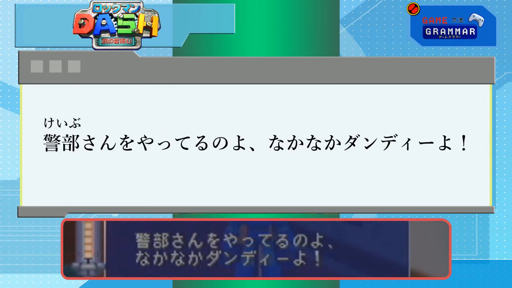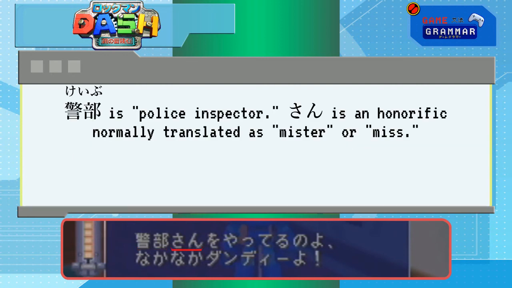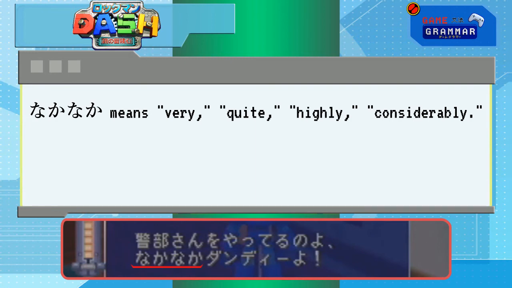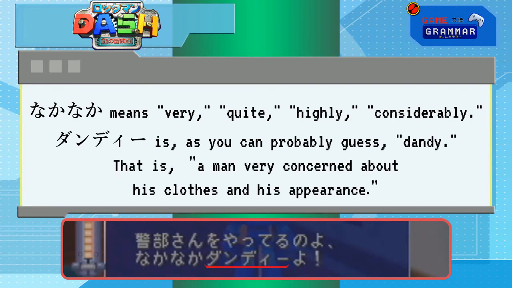And finally, 警部さんのやってるのよ、なかなかダンディーよ. Keibu means inspector, and san is kind of like saying Mr., but it's so generally applied that it usually isn't even translated. Yaru means to perform, and when used this way, it specifies the profession of that person. So he is an inspector. He does the Mr. Inspectoring. Obvious, right? Nakanaka means very, and you can probably guess that dandi means dandy.